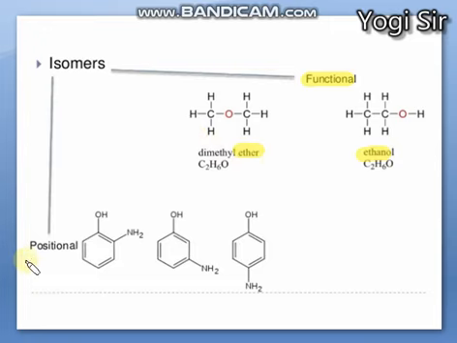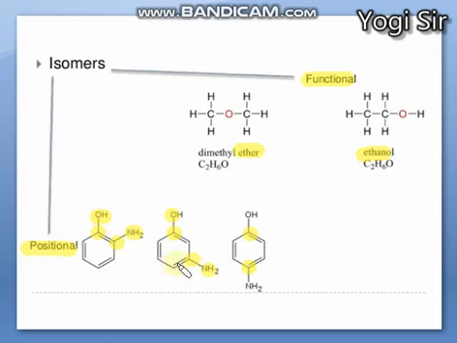Well, in the same way, aromatics can have position isomers, where the positions of the groups are different. Here you can see OH and NH2 on the 1,2 position, also known as the ortho position. Here OH and NH2 are on the 1,3 position, the meta position, right? In the same way, the 1 and 4 position is the para position. Ortho, meta and para are considered positional isomers of each other.